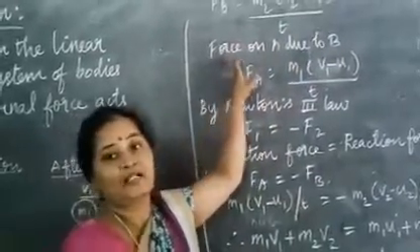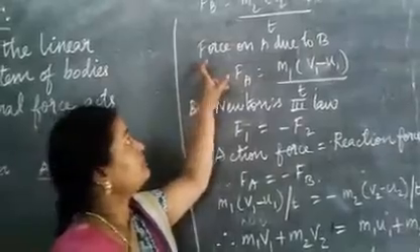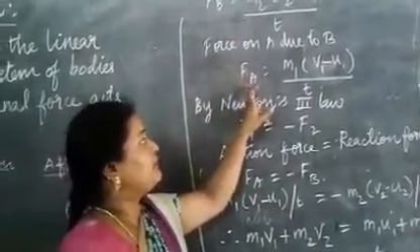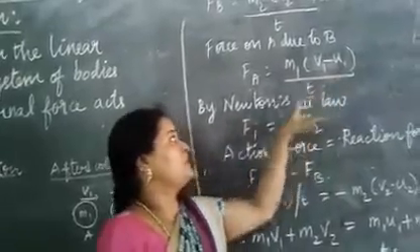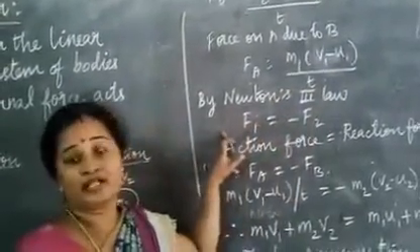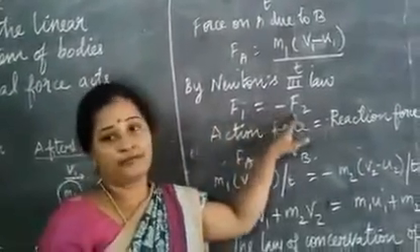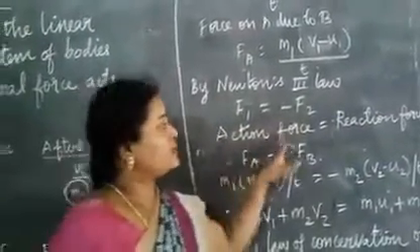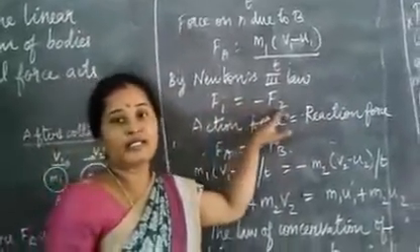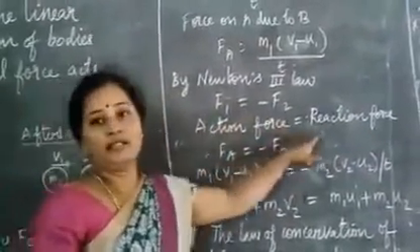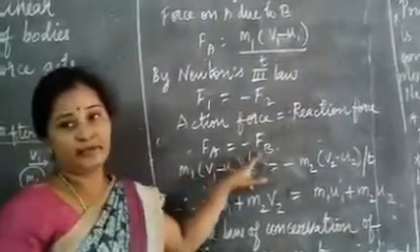Next, the force acting on A: F(A) is equal to m1 into (v1 minus u1) divided by t. According to the third law, every action has an equal and opposite reaction, so F1 is equal to minus F2. Action force equals reaction force. Then F(A) is equal to minus F(B).